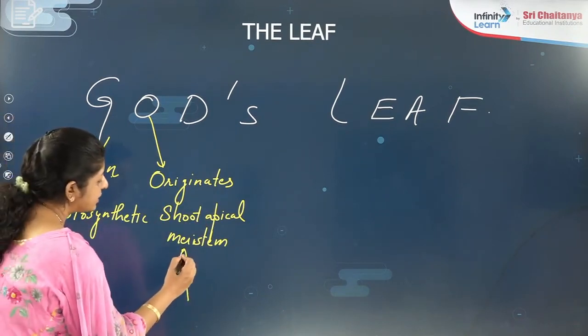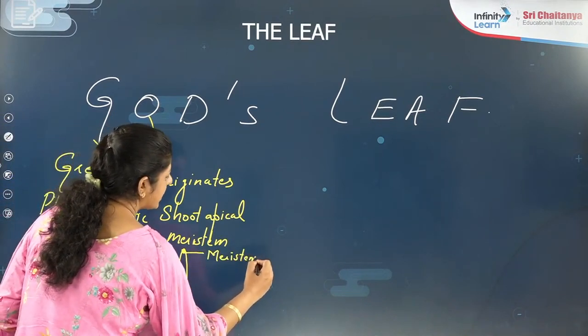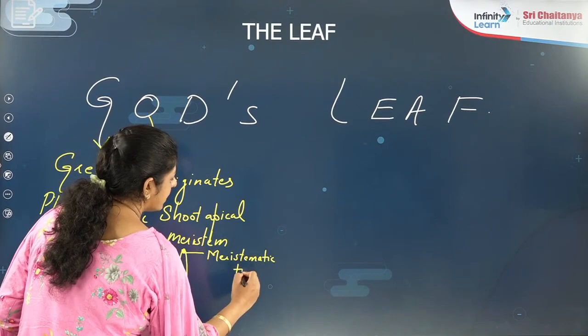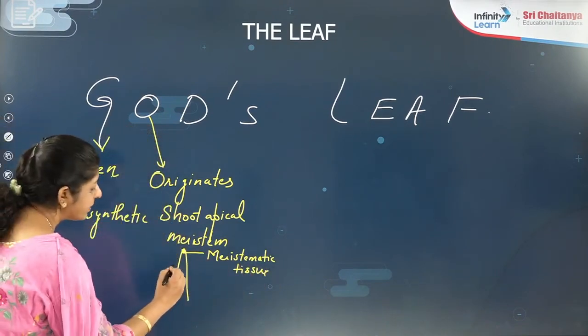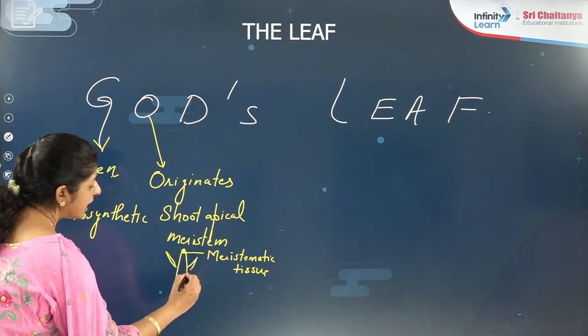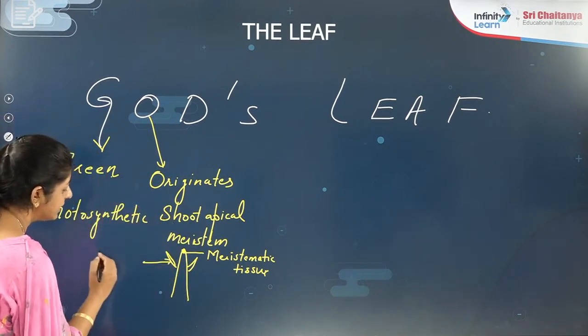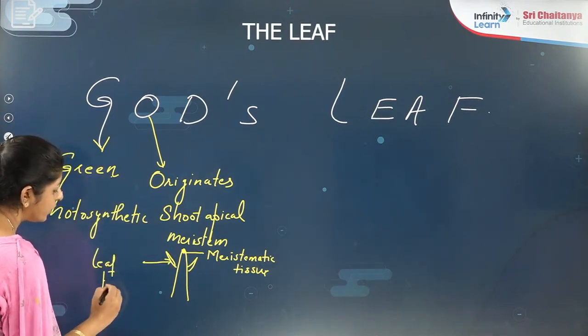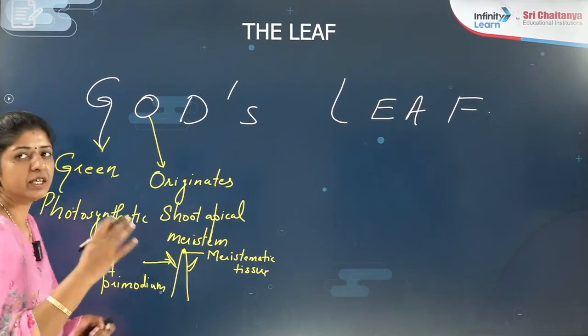It has meristematic tissue. Now what will happen? When it grows, it leaves behind a small projection like a tongue, which is green, and you call it a leaf primordium. What is a leaf primordium? The young stage of the leaf.